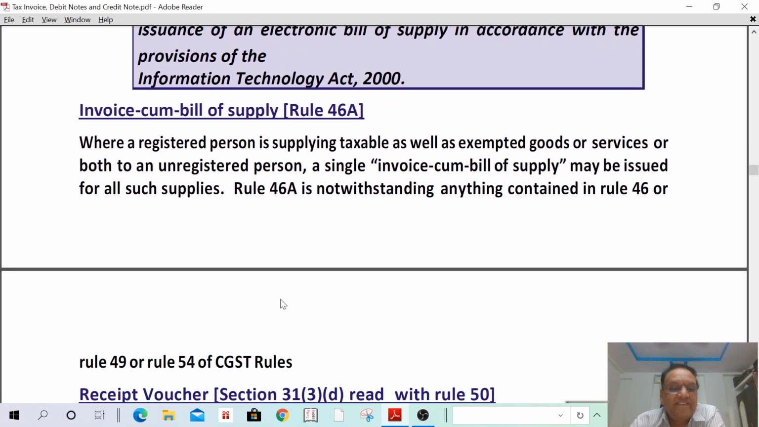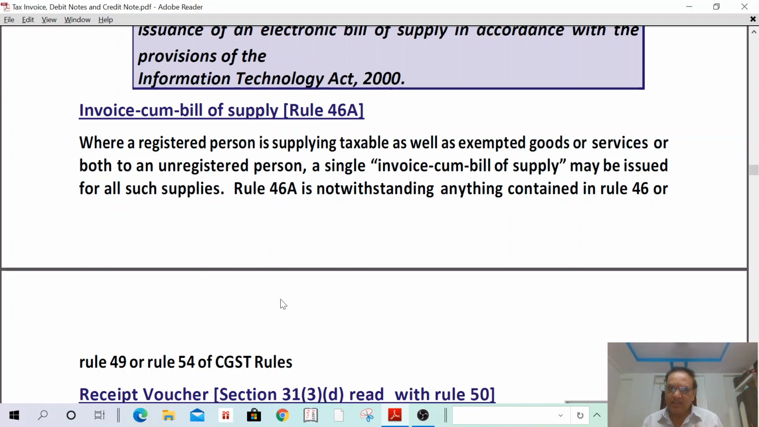Okay, next. Invoice cum bill of supply. What is invoice cum bill of supply? If I am supplying taxable goods as well as exempted goods, and I am supplying them to an unregistered person only, in such a case I can issue an invoice cum bill of supply. First you understand the concept.